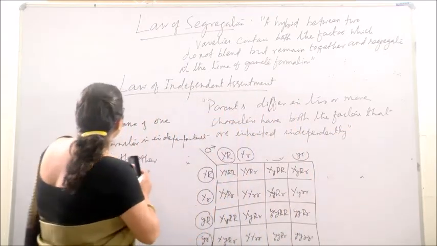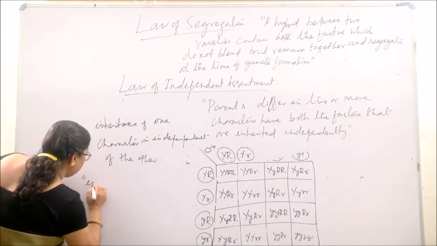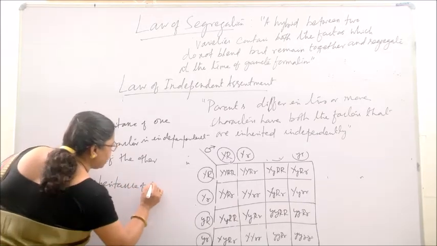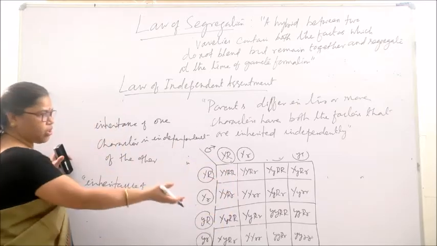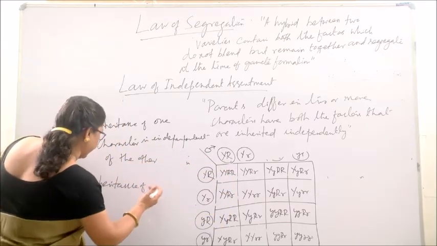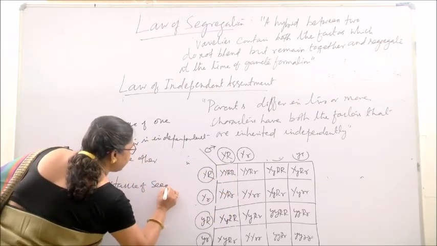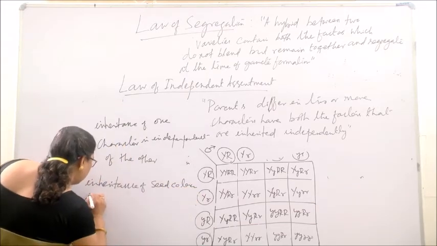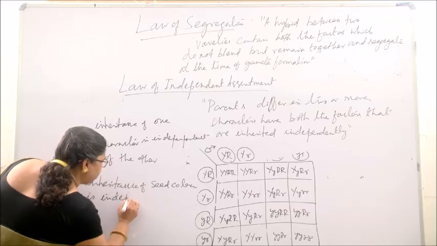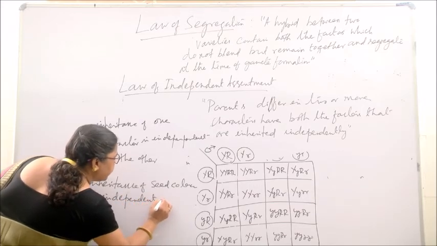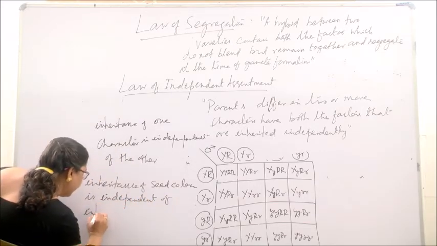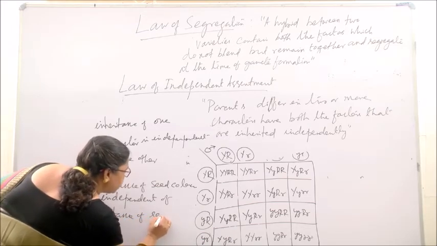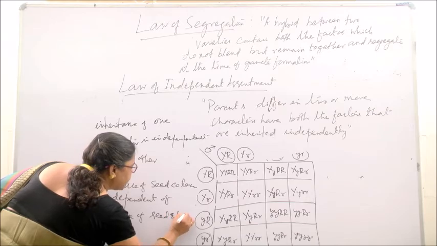That means the inheritance, suppose in this case we have considered seed shape and seed color character, so inheritance of seed color is independent of inheritance of seed shape character.